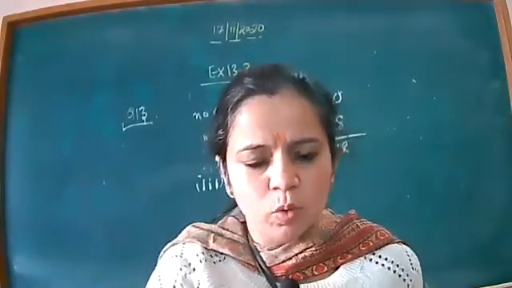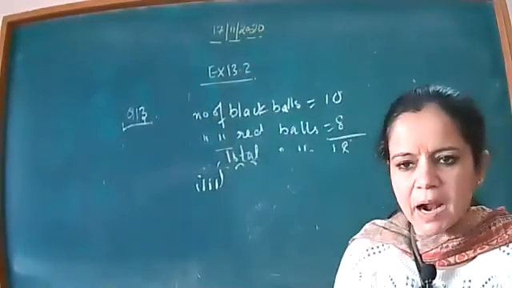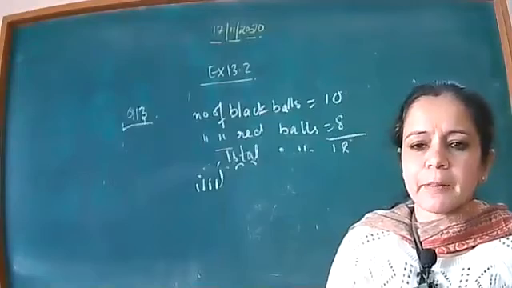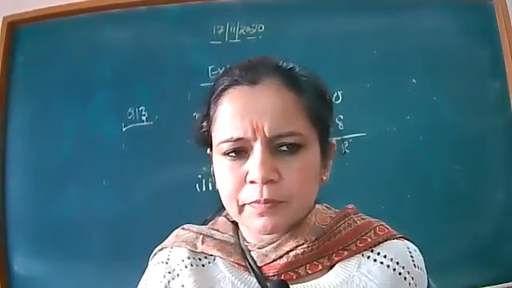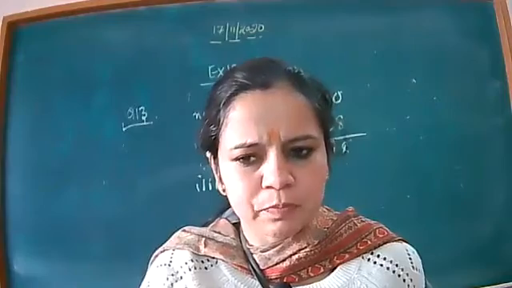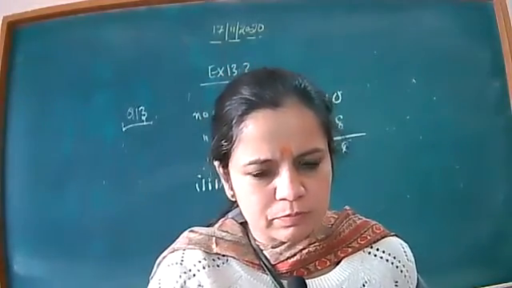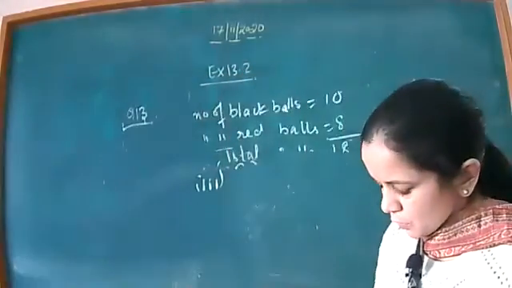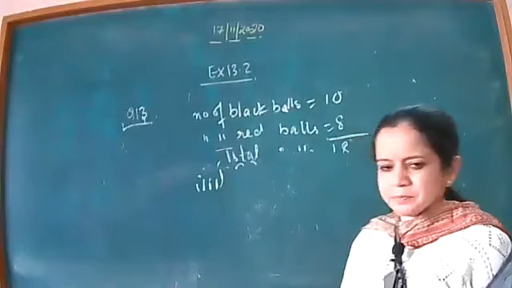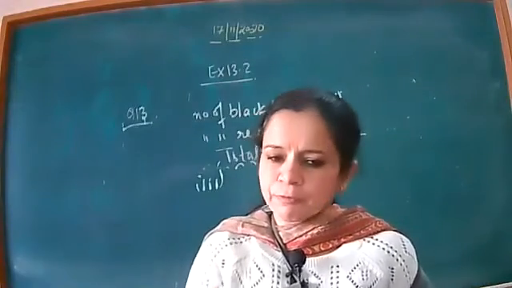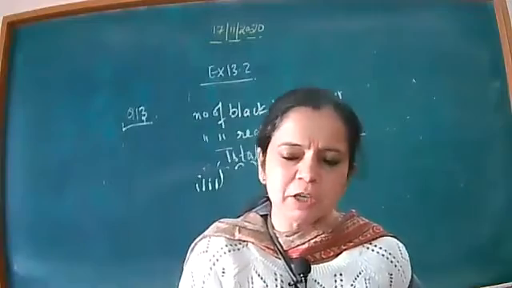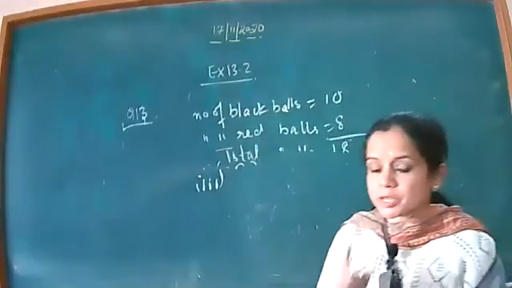I'm asking what is the difference between the second part and the third part? Okay, Avneet, you can tell me. Ma'am, in the first part, the first ball had to be black, that was the condition. But in the second part, the first can be black and it can also be red, and then the second will be black. Very good, beta. That is 100% correct answer.